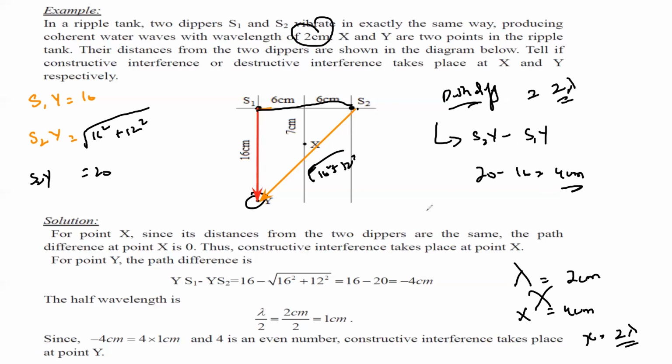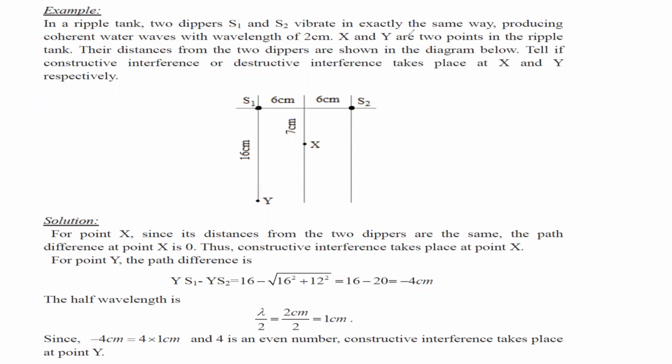So whenever the path difference, as I mentioned, is 0 wavelength, 1 wavelength, 2 wavelengths, 3 wavelengths, 4 wavelengths, or so on, what kind of interference will occur between them? So again, it will be constructive interference. So at point X and at point Y, there will be constructive interference. If these are sound waves, we will observe a loud sound. If these are light waves, we will see a bright light. If this is heat radiation, then we will observe a high temperature.